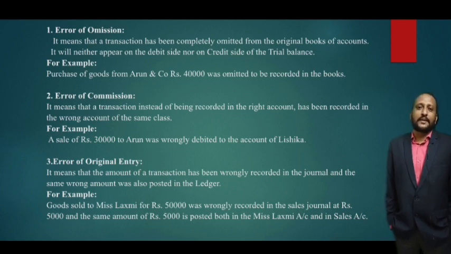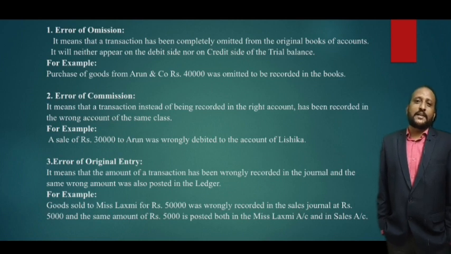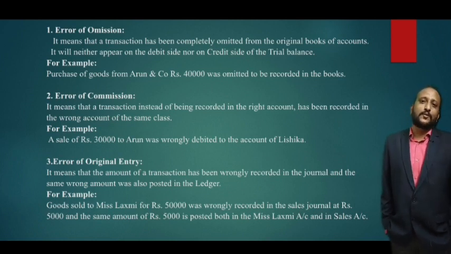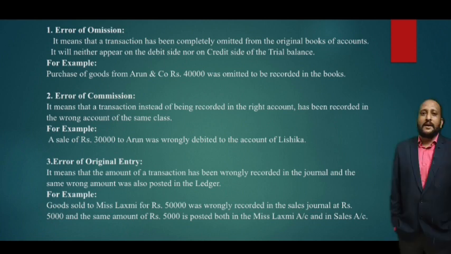For example, goods sold to Miss Lakshmi for 50,000 was wrongly recorded in the sales journal at 5,000 instead of 50,000, and the same amount was also posted in the Miss Lakshmi account and sales account. So here there is a problem in the amount.